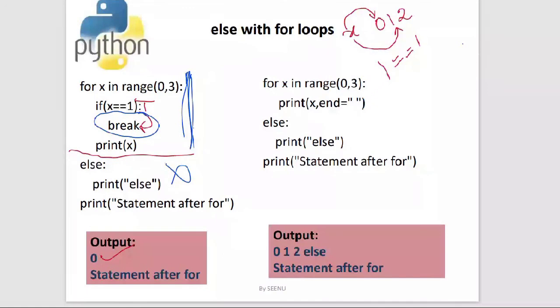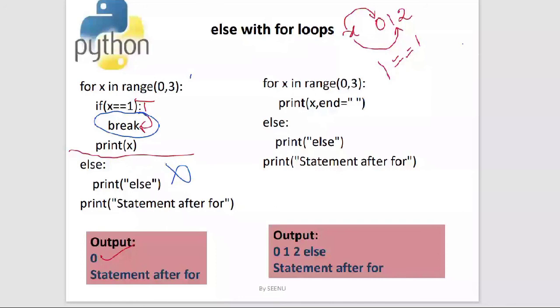Because here the termination is not normal. It's an abnormal termination. Based on a certain condition, you're terminating the loop abruptly, right? Break will actually stop the execution of the loop abruptly, because based on some condition, you're not executing the for loop to the fullest. Fullest means from the beginning of the sequence till the end of the sequence, it should keep on taking the values from the sequence one after the other. It has to keep executing the block of the loop.